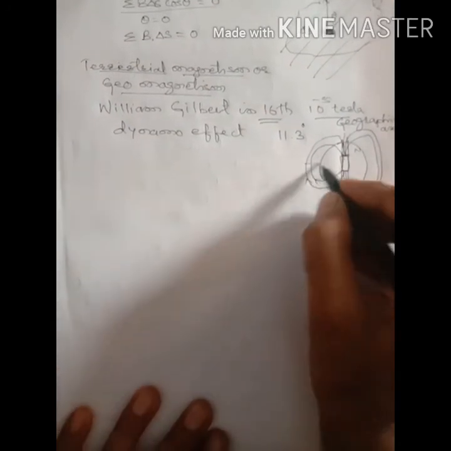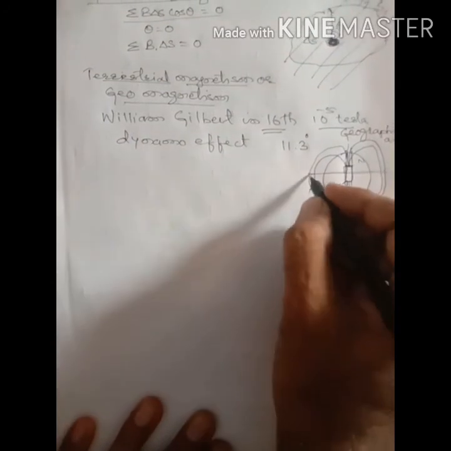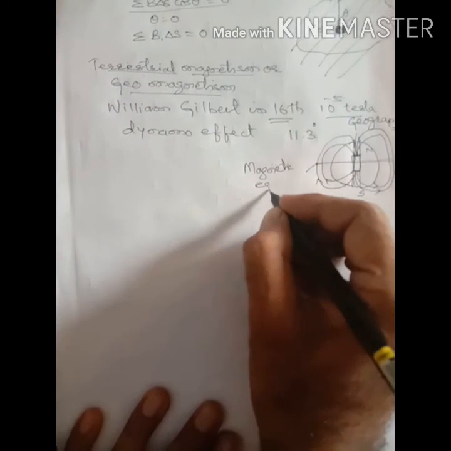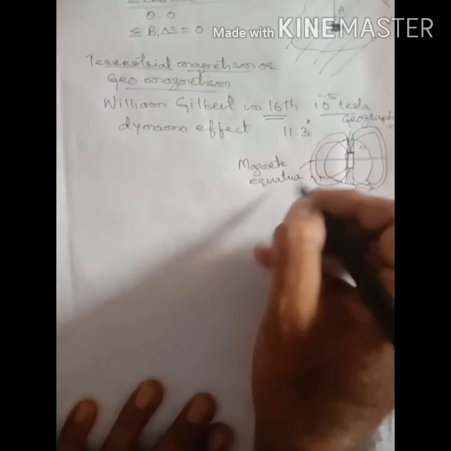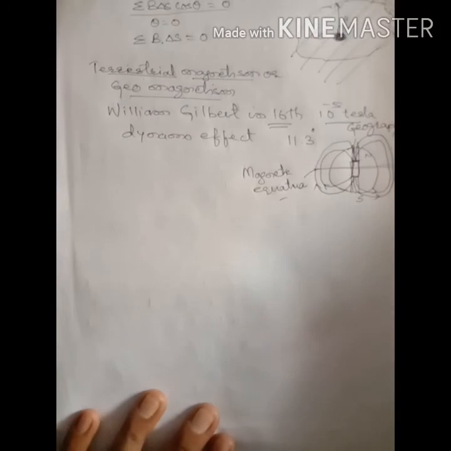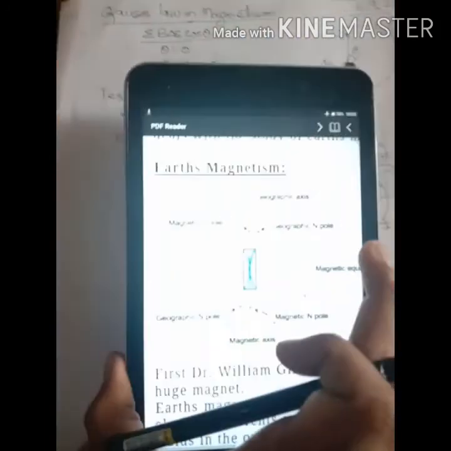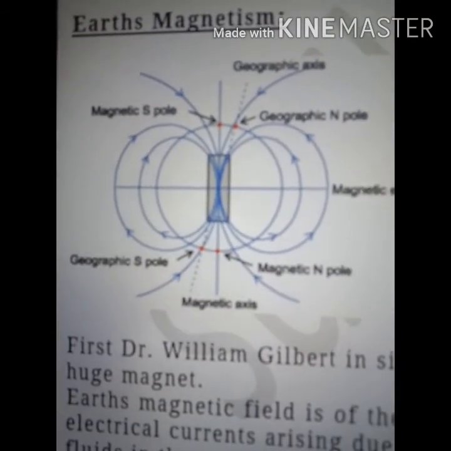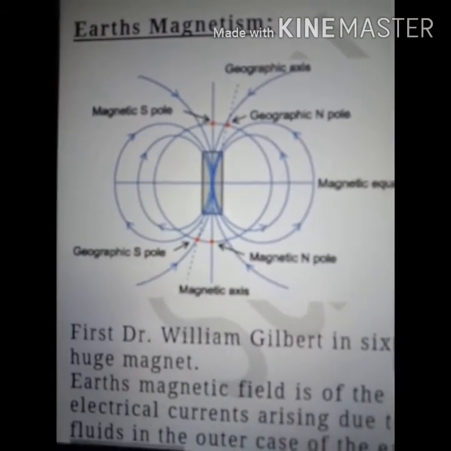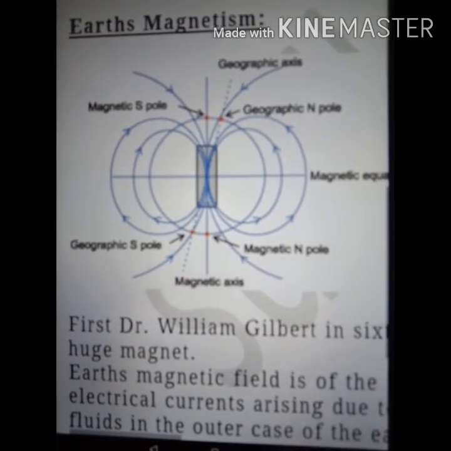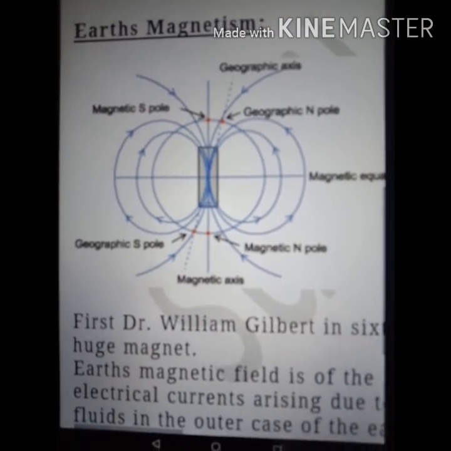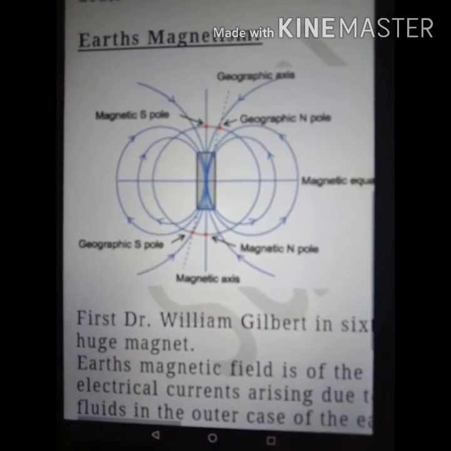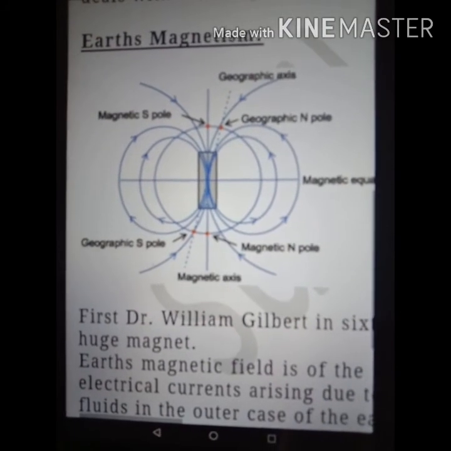Clear? And this is the magnetic equator. If you see the figure clearly, this is the geographic north pole, this is the geographic south pole, this is the magnetic north pole, this is the magnetic south pole, and this line perpendicular to the axis is called the magnetic equator.